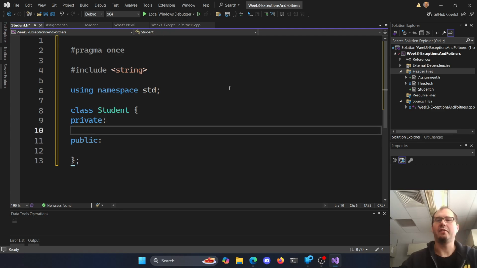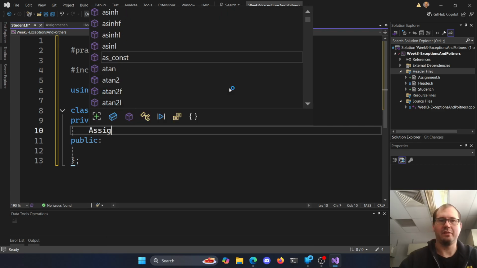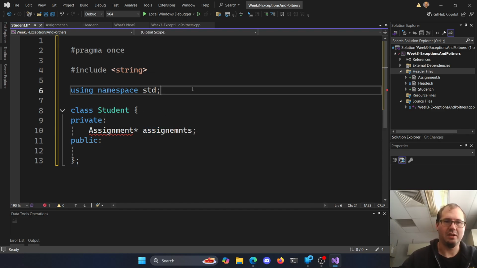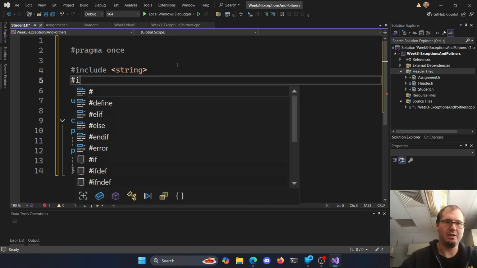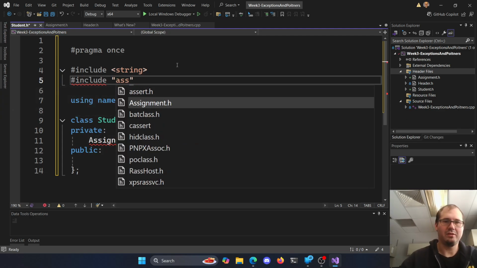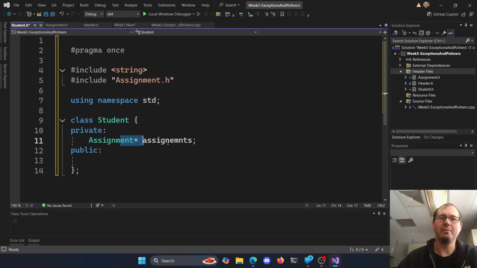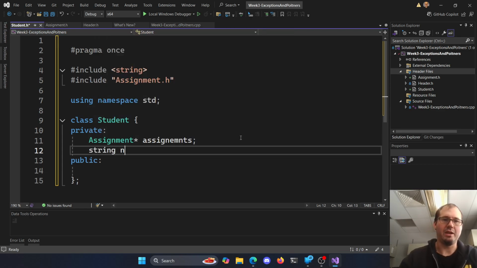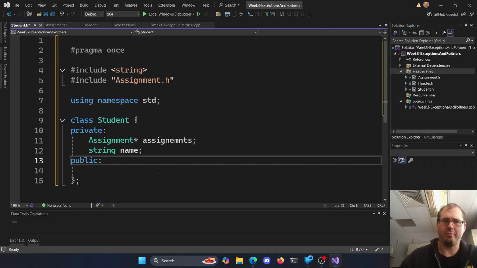What student has then is a dynamic array of assignments. So I want an assignment pointer for my assignments here, and we have to include assignment. I want some dynamic list of assignments that I can add to. I don't want to have to say there's always going to be 50 and just allocate 50. This can add as I need them. Then we will have a string for name. And really, that's probably it.